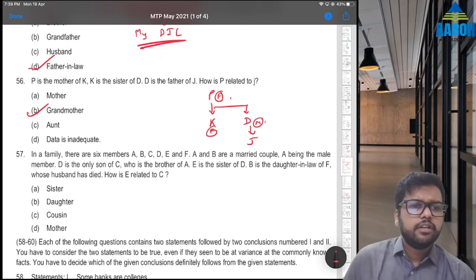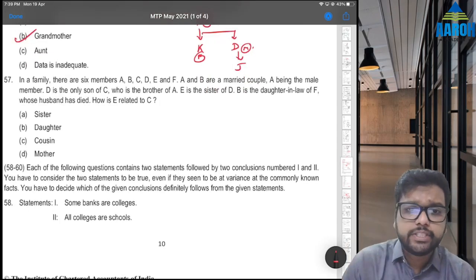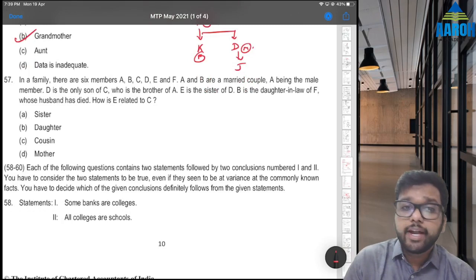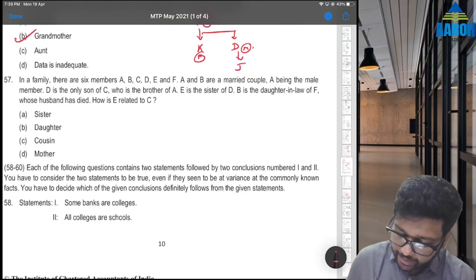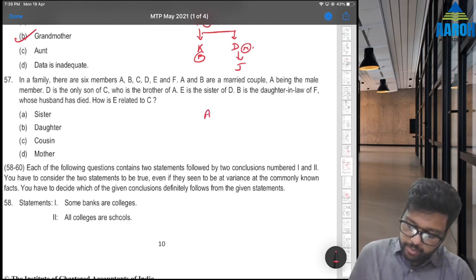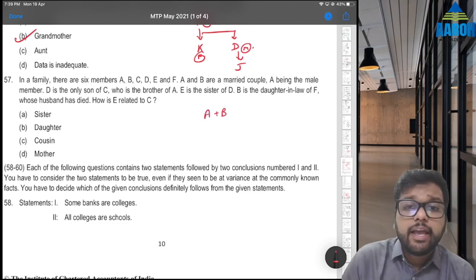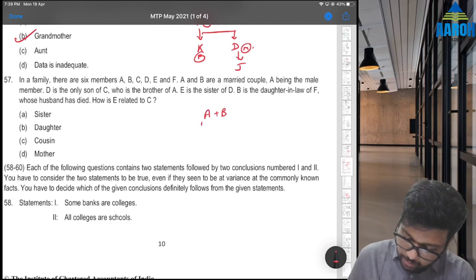Next 57. In a family there are 6 members A, B, C, D, E, F. A and B are married couple, A being the male member. Okay, let's start to draw the family tree immediately. So A and B are couple. A is the male member. So A is male, B is female.